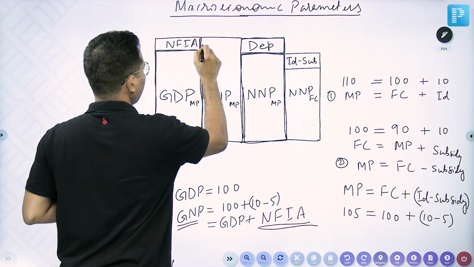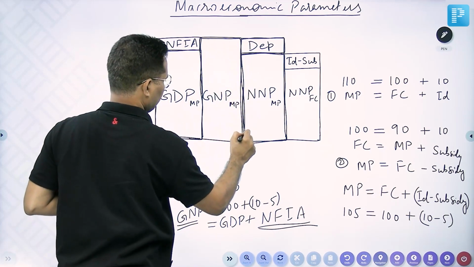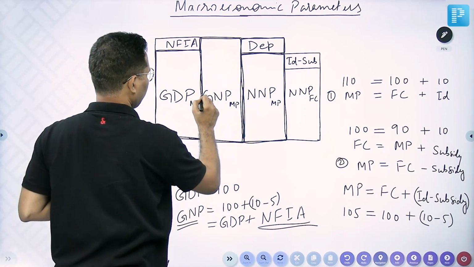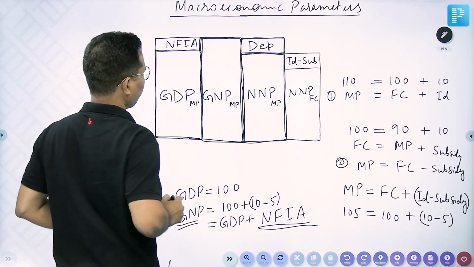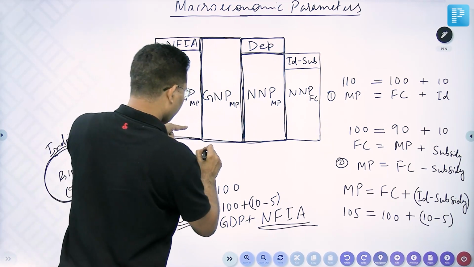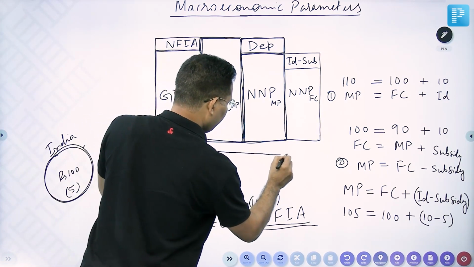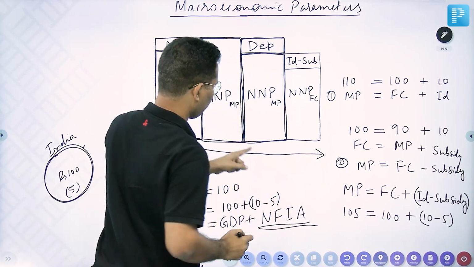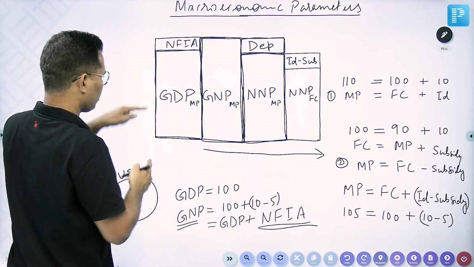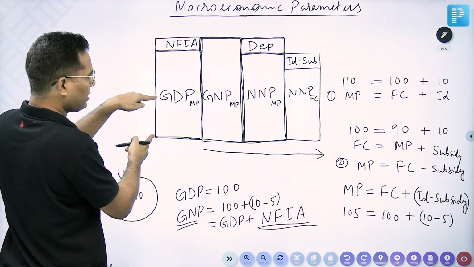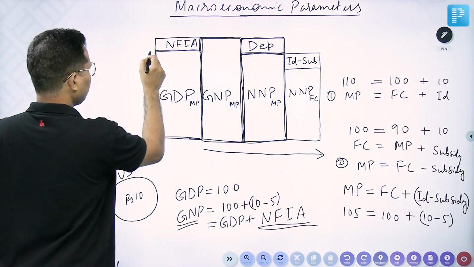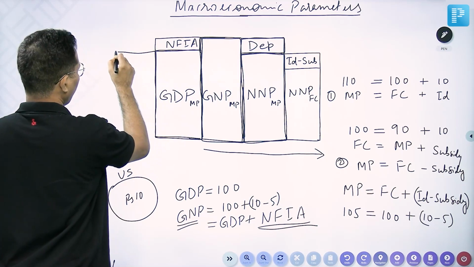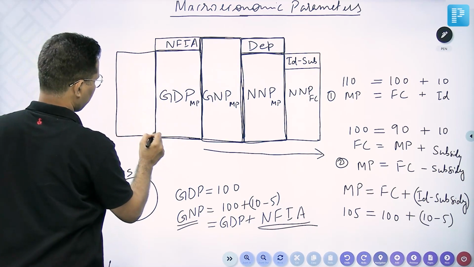And the other, GNP. These are two standard terms. From GNP, you calculate NNP market price and NNP factor cost. From GDP, you can calculate NDP, net domestic product. How will you calculate net domestic product?